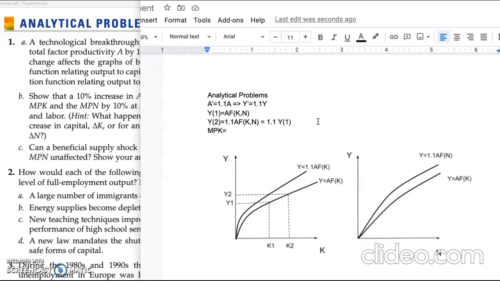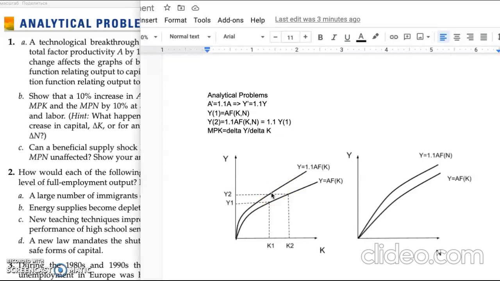marginal product of capital. As we know, marginal product of capital is the increase in output produced that results from a 1 unit increase in the capital stock, which is delta Y divided by delta K. When productivity rises, the new MPK is 1.1 Y2 minus 1.1 Y1, yes?